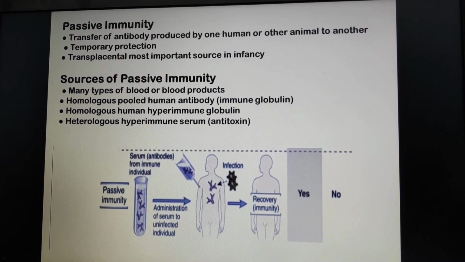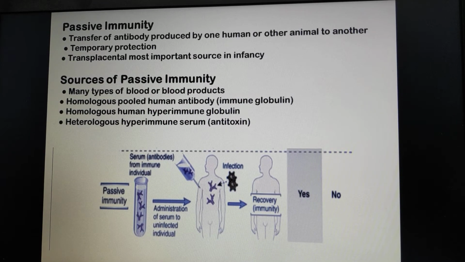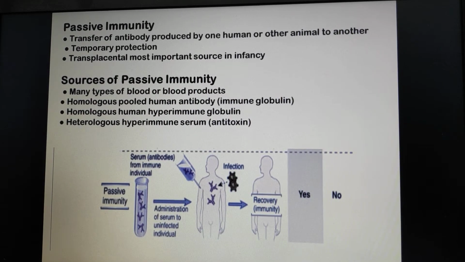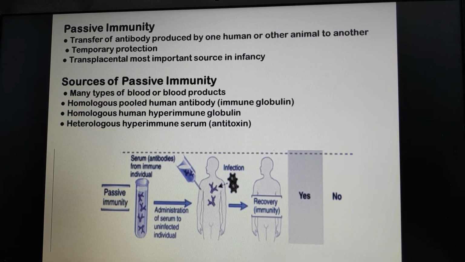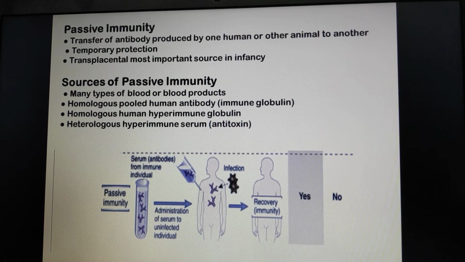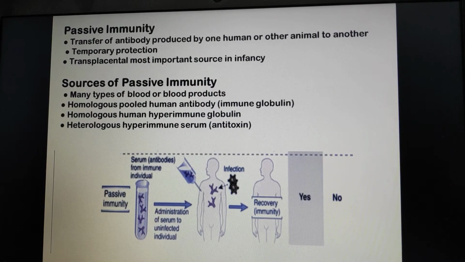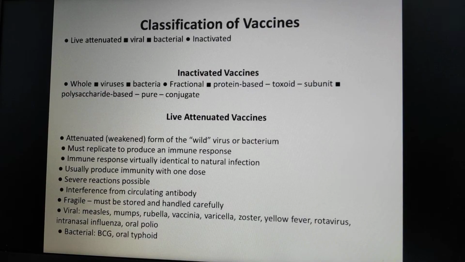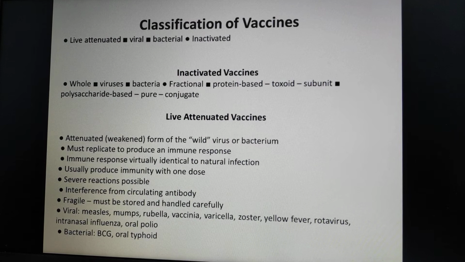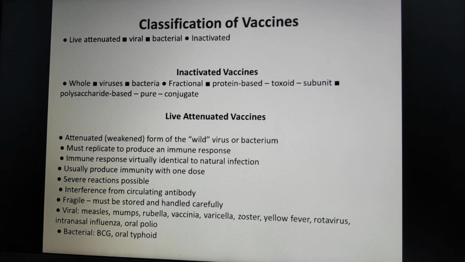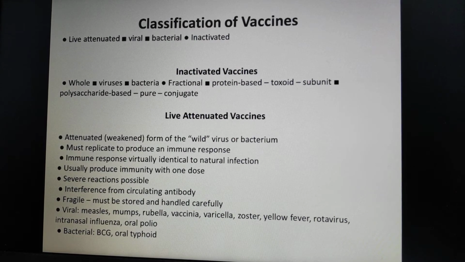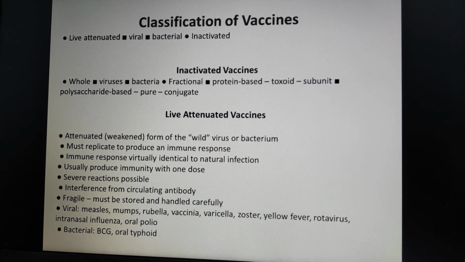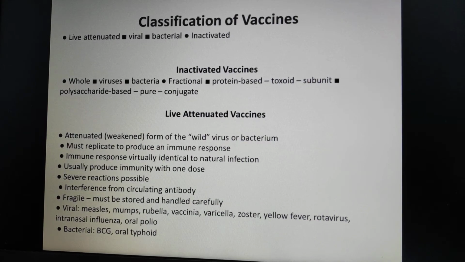In addition to the blood products used for transfusion, that is the whole blood or red cells or platelets, there are three major sources of antibodies used in human medicine. These are homologous pooled human antibodies, homologous human hyperimmune globulins, and heterologous hyperimmune serums. Classification of vaccines. There are basically two types of vaccines: live attenuated and inactivated. The characteristics of live and inactivated vaccines are different, and these characteristics determine how these vaccines are used.